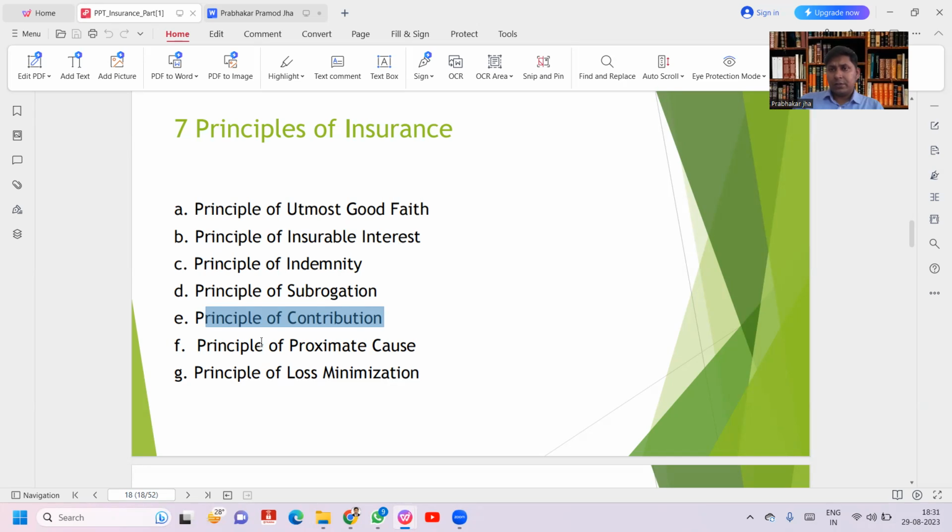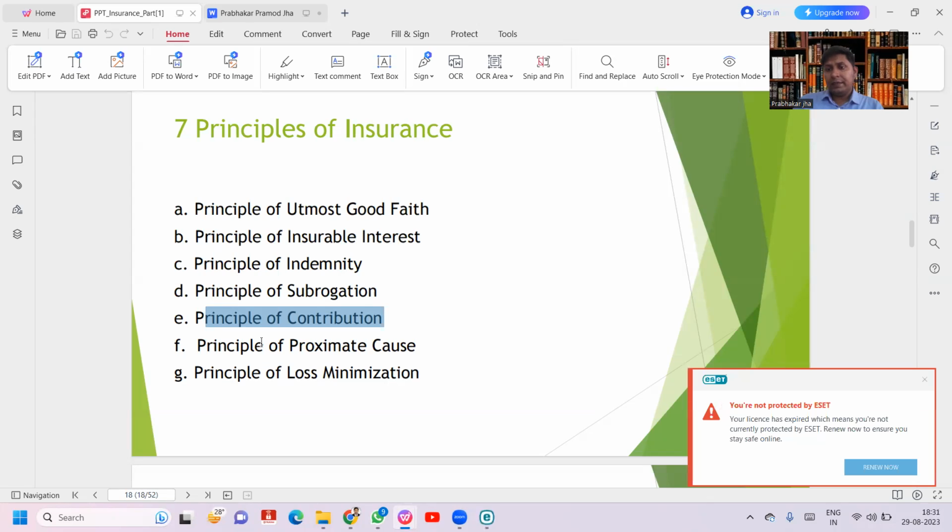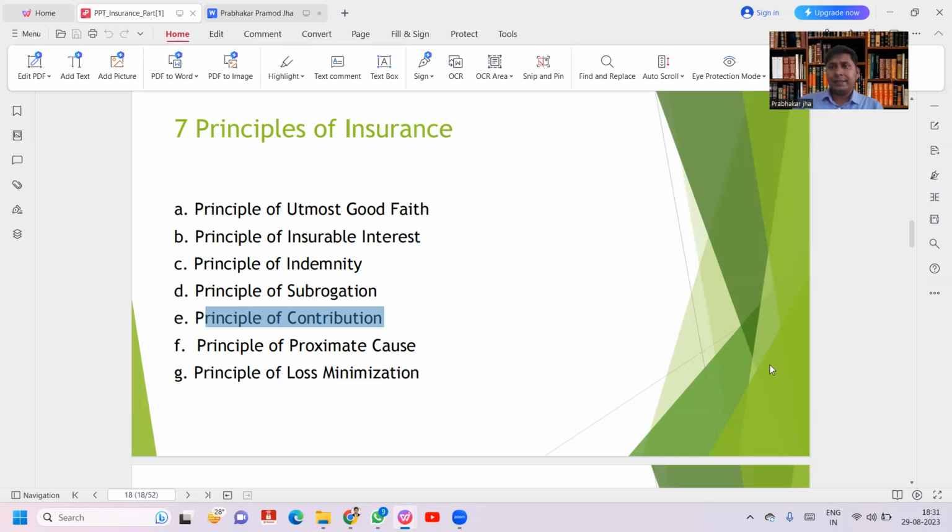The factory owner submits a claim to all 5 insurance companies. Do you think all 5 insurance companies are going to cover the 10 lakh? If they did, the owner would make a profit of 40 lakh rupees, because the loss is 10 lakhs and they are claiming 10 lakh rupees from 5 different insurance companies. In that event, they would make a profit. But insurance is not available to make a profit. This is the basic principle of indemnity, and the principles of subrogation and contribution are part of indemnity.